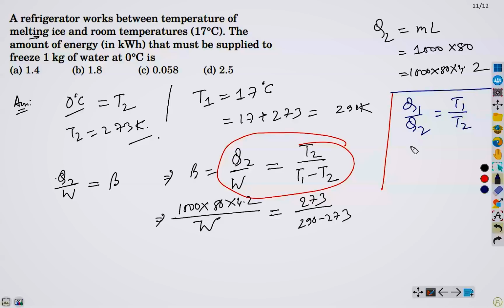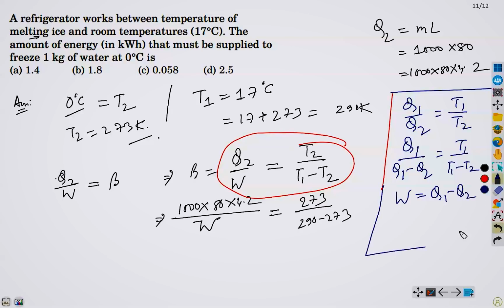Therefore Q1 by Q1 minus Q2, we can write this in this way. And we know that W equals Q1 minus Q2. So the formula is Q2 by W, and we just replace Q1 by Q2 in this way. So it is simple.